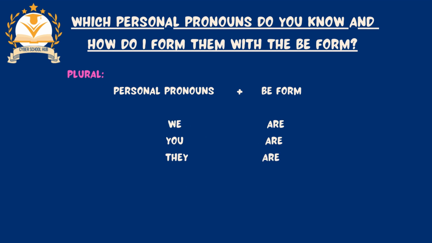Now let's take a look into the plural forms of the personal pronouns. You use them when talking about more than one person. These forms are we, you, and they. You can keep in mind that their to be form is always the same. It is are.